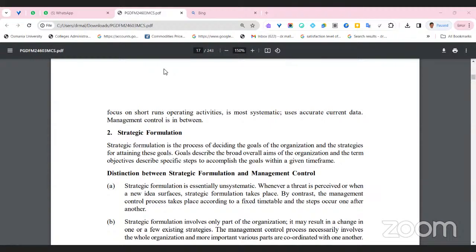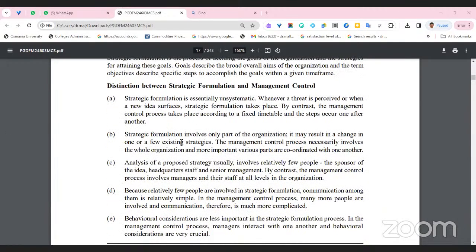So a firm has to create strategies along with the possibility of implementation. If there is no possibility of implementation, there is no meaning in the formulation of these strategies. So strategy formulation is also essential for unsystematic situations: wherever a threat is perceived or when a new idea surfaces, strategic formulation takes place.